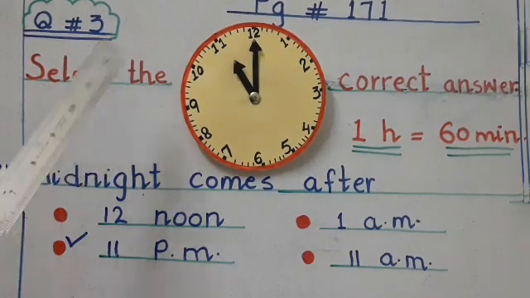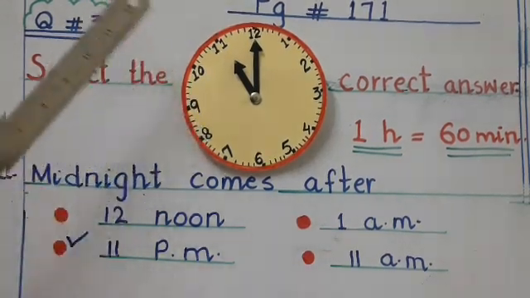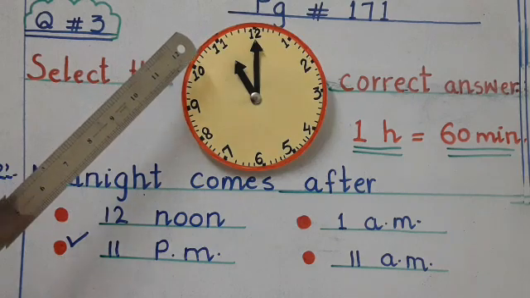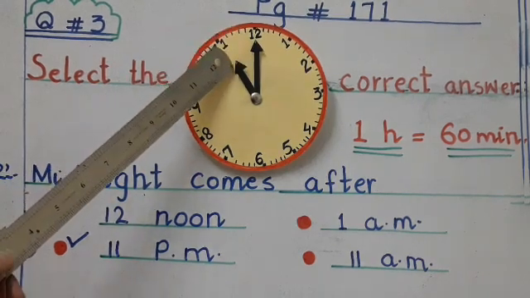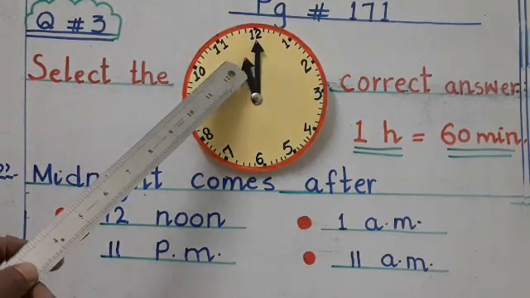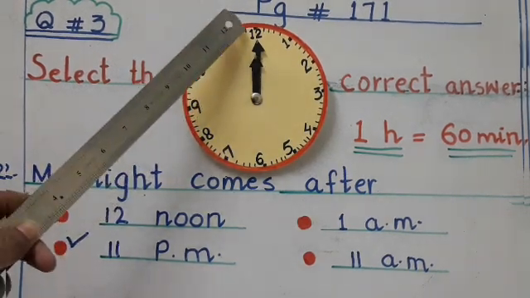Okay students, you can see in this watch also, when the time is 12, this is 12 noon.